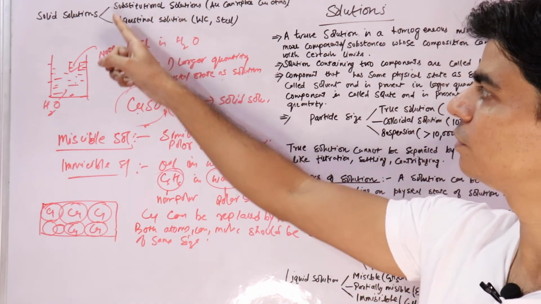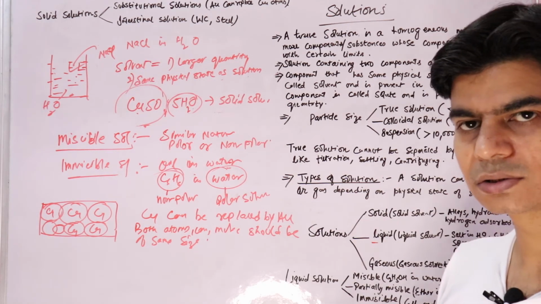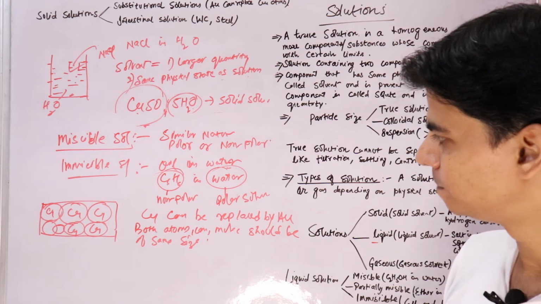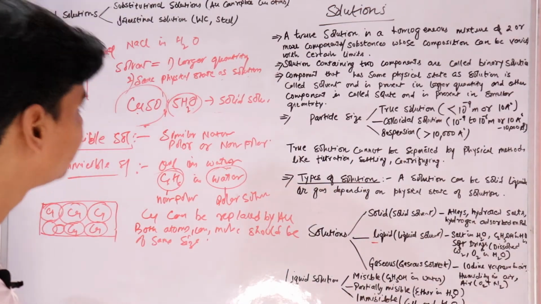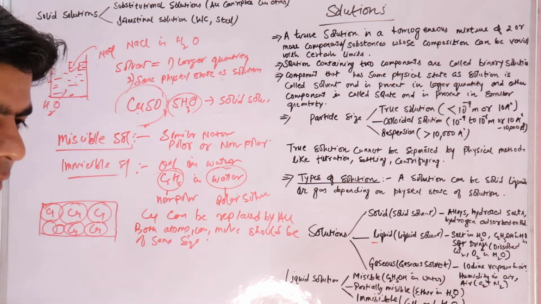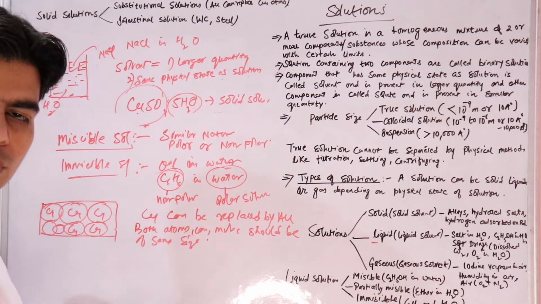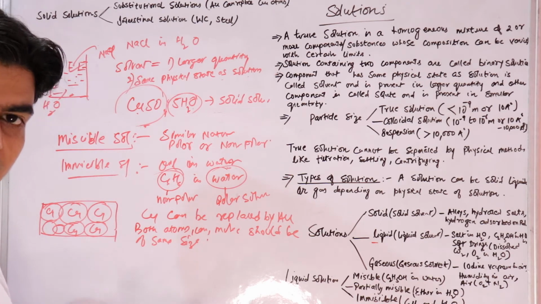Now there is another kind of solution known as interstitial solution. Suppose we have an example, steel. Steel is an interstitial solution, and we have already studied that steel is an alloy of iron and carbon.